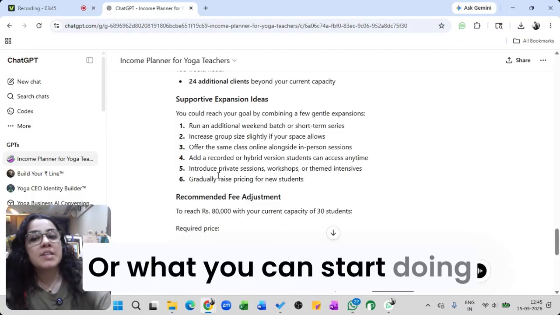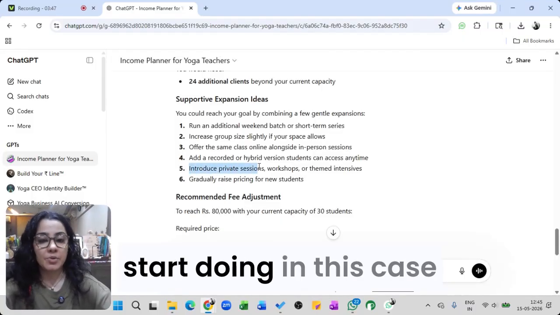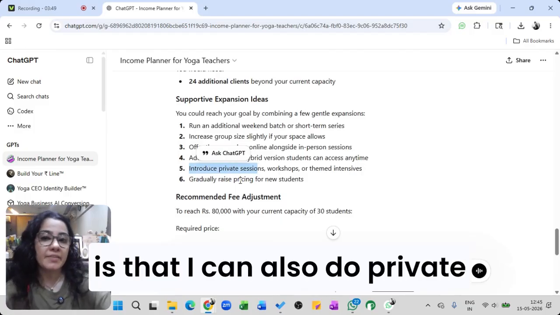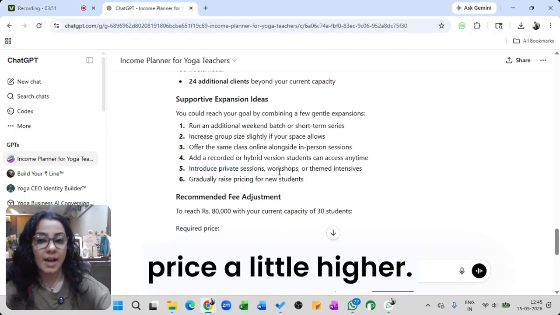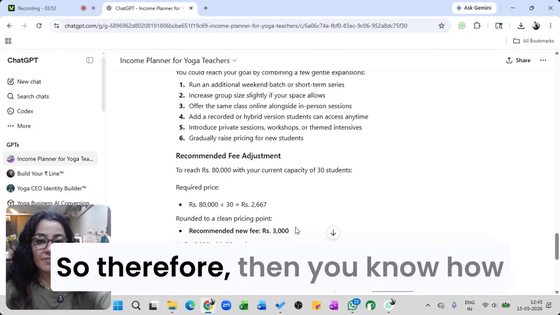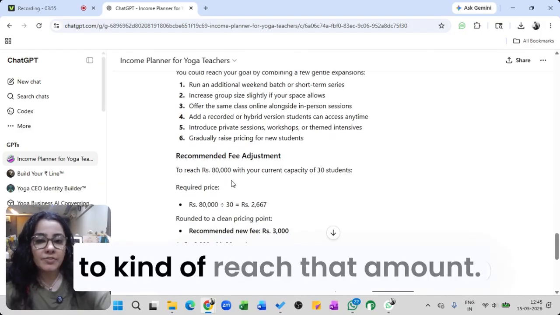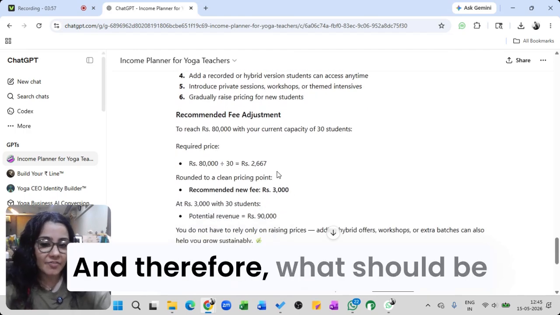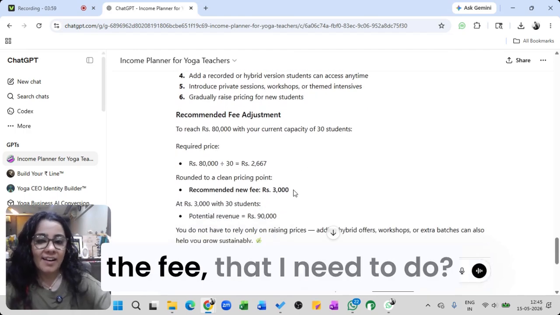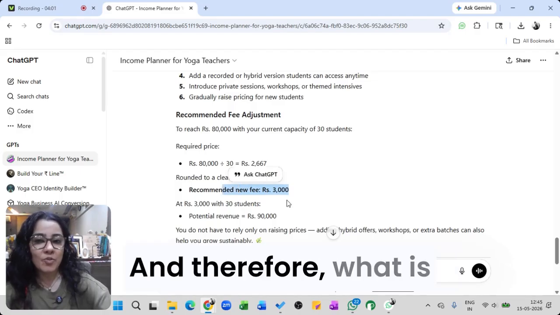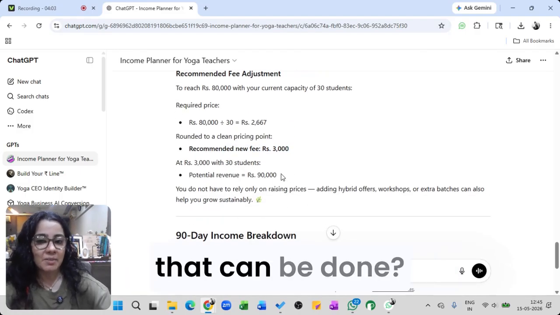Or I can also do private sessions, which I can price a little higher. Then it works out what fee I need to charge and what potential revenue can be made.